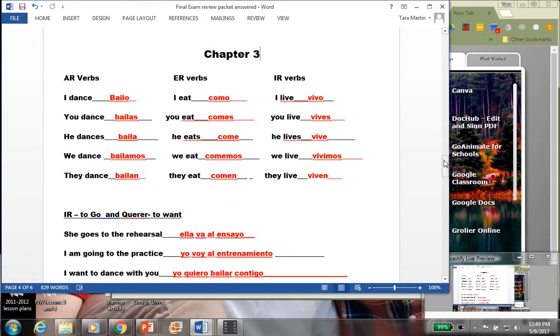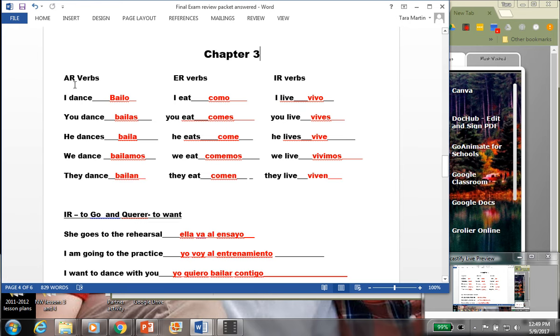All right, now we are on chapters 3 through 5. All you need for your folder is to make sure that you have your verb graphs. You have an irregular one, you have an AR verb graph, and you have an ER and an IR verb graph. And if you were to look on those, you would see that there is bailar, comer, and vivir.